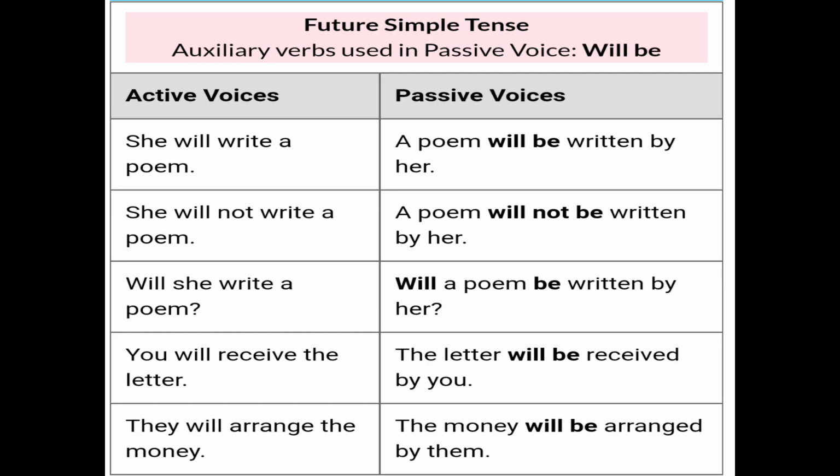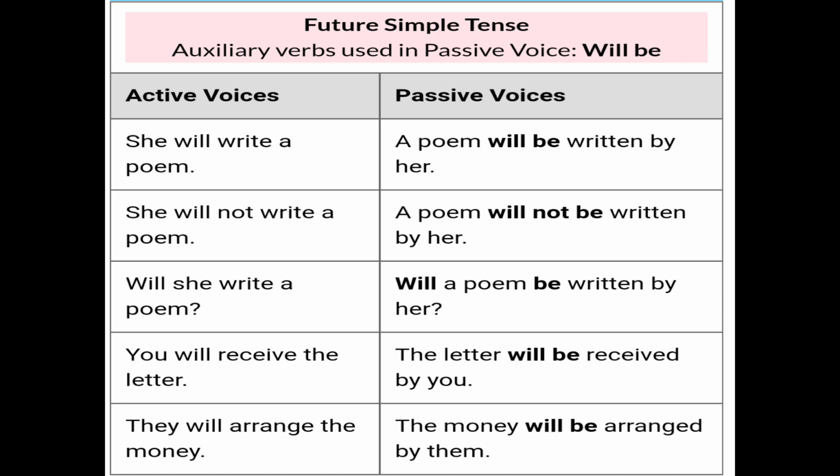Now simple future tense, in this we use will be or shall be. So she will write a poem. Here what is subject? She. And what is the object? A poem. So a poem will be written by her.